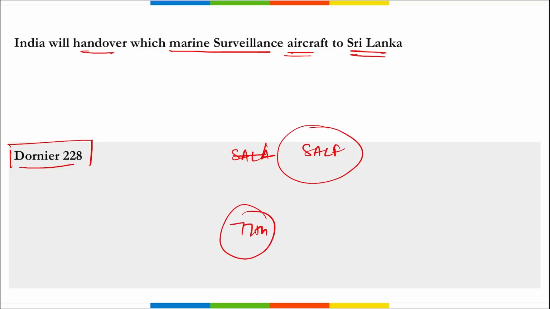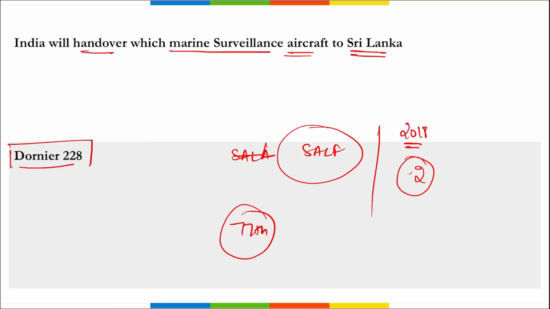Right? This marks the second Dornier aircraft provided to Sri Lankan Air Force through a grant from the Indian government. The arrival of this aircraft is under a turnaround of the earlier aircraft provided by India to Sri Lanka in 2022. This replaces the first Dornier aircraft, which served for a year and was returned to India for maintenance. Right? Then remember, in 2018, Sri Lanka requested India for two Dornier reconnaissance aircraft to enhance the maritime surveillance capabilities of Sri Lanka.